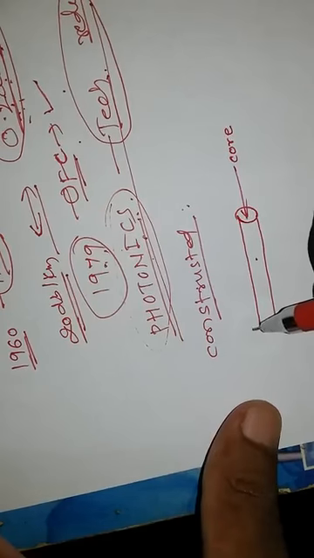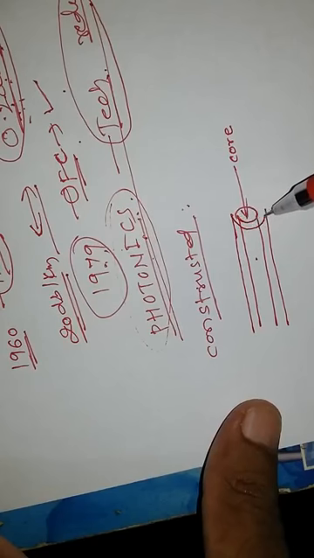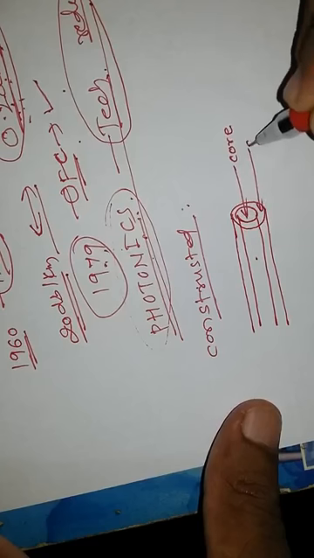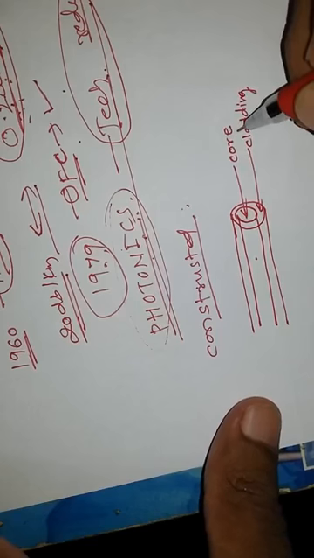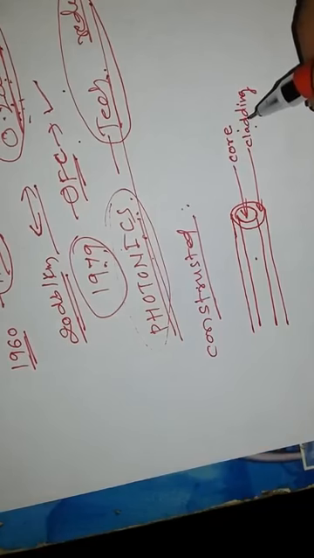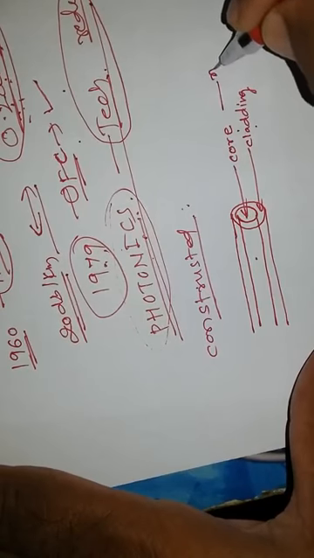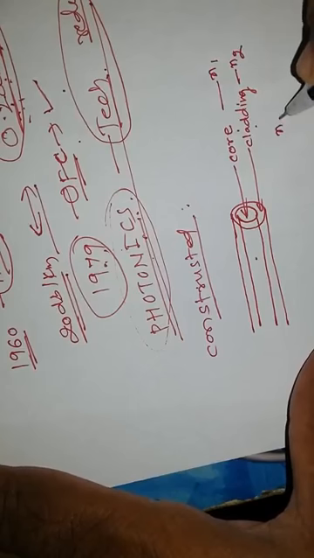Over this, another glass is there, and this has the same center. They are called concentric, and this part is called the cladding. The inner part is called the core and the external part is the cladding. What is the difference between core and cladding? The core has refractive index N1 and the cladding has refractive index N2, such that N1 is always greater than N2.